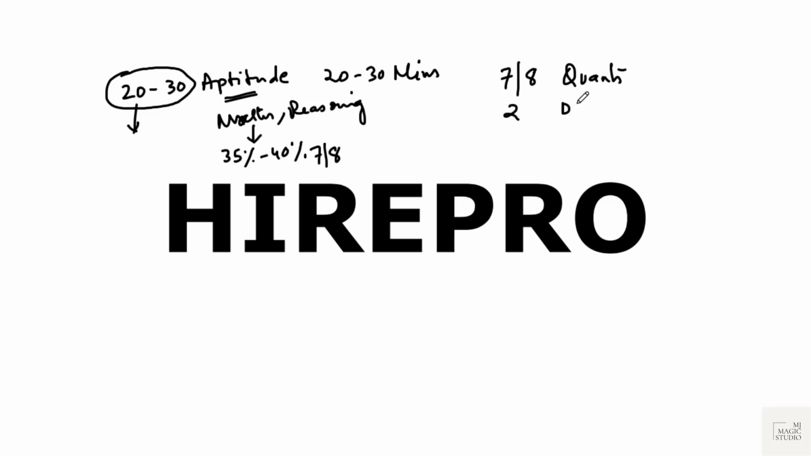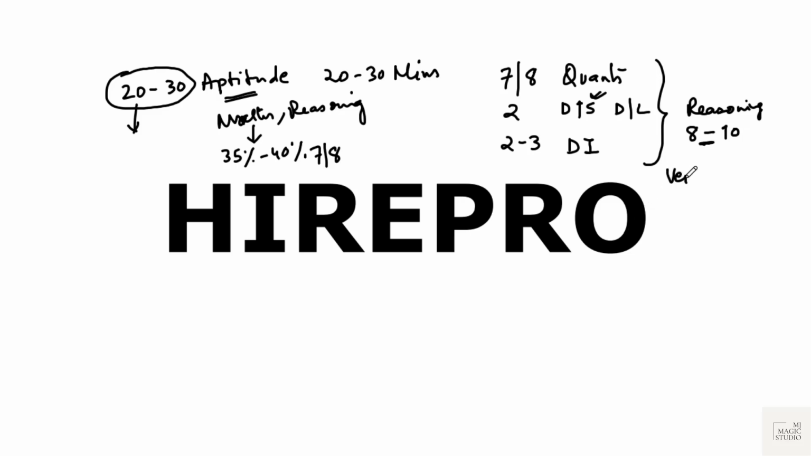2 questions can be from data sufficiency or deductive logic. Chances are it might be from data sufficiency. 2 to 3 questions from data interpretation. Then rest, whatever it is, it will be from reasoning. So something around 8 to 10 questions.